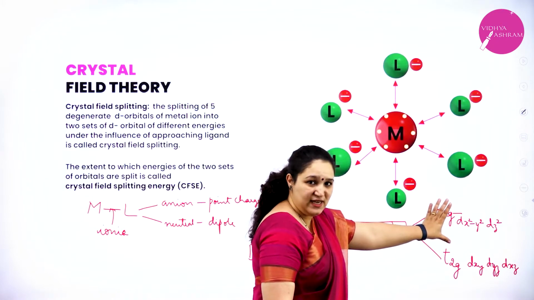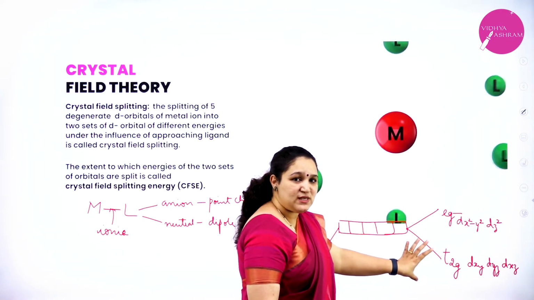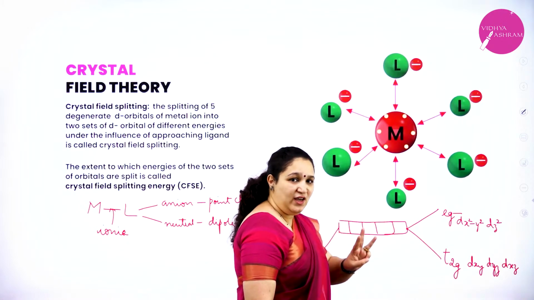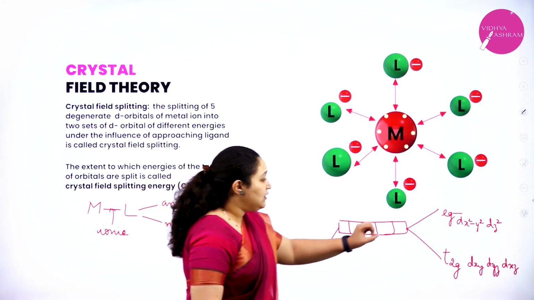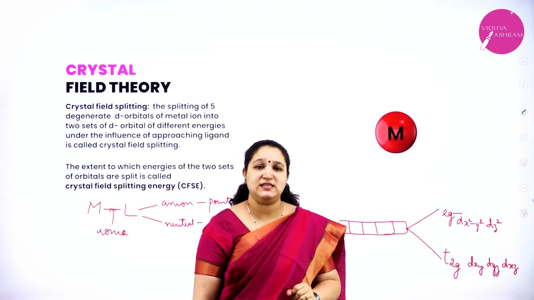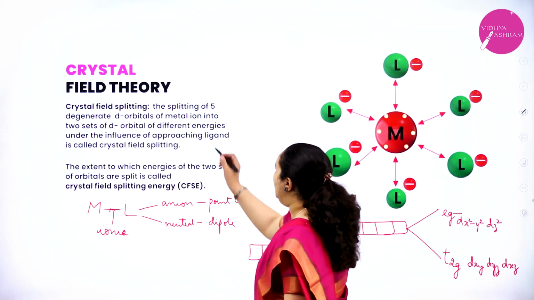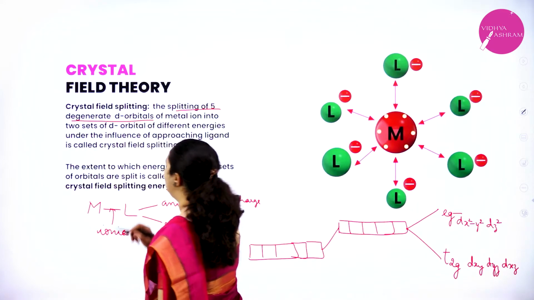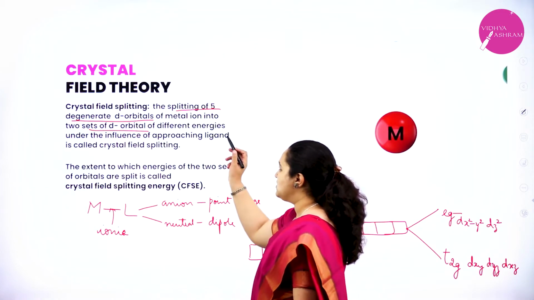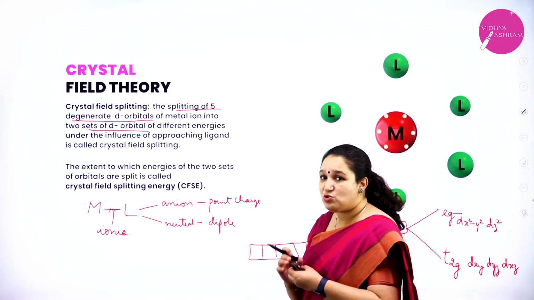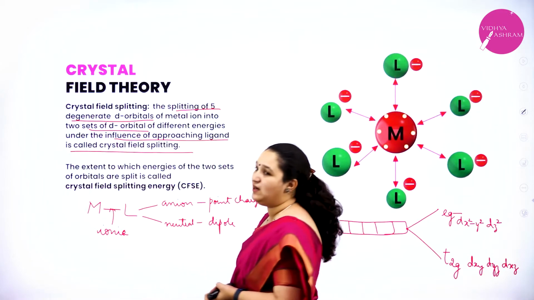One we call the Eg set, which has two orbitals, dx square minus y square and dz square, and the other is the T2g set, which contains three orbitals, dxy, dyz and dxz.